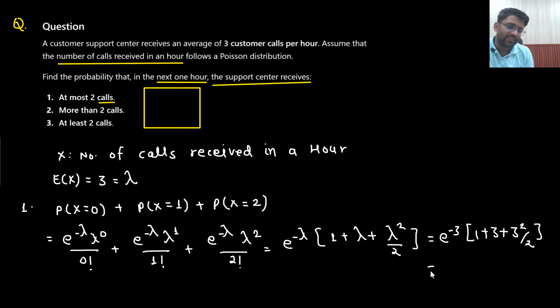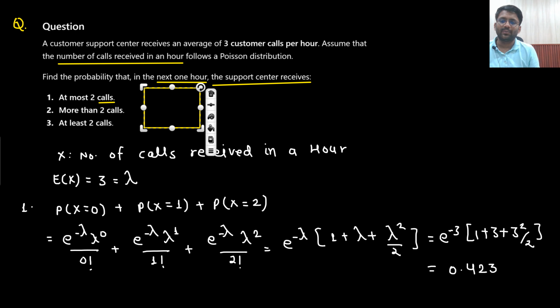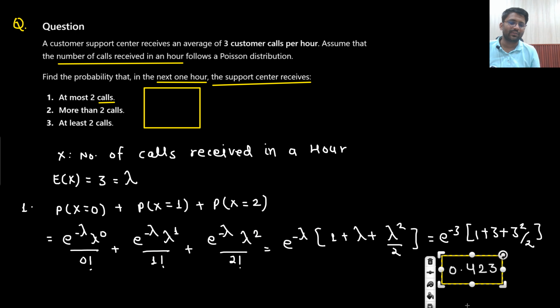So if you have some patience, then you will be able to solve these questions. Otherwise, you will be struggling. You need to have some patience to solve these kinds of questions in the examination hall. Okay? Because Poisson's distribution requires some patience. Just have some patience and you will surely get the answer. So 0.423. This is the probability, 0.423, but we need to solve all other questions as well. So this is the answer of the first one.